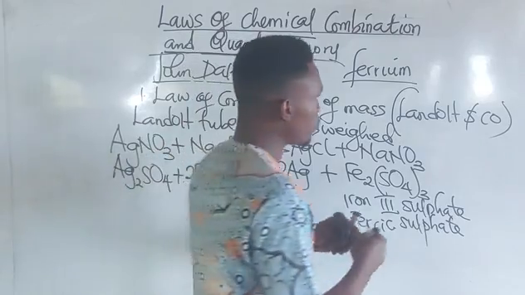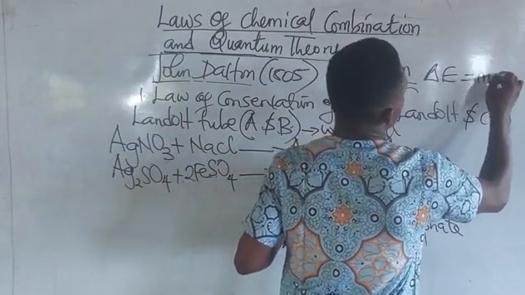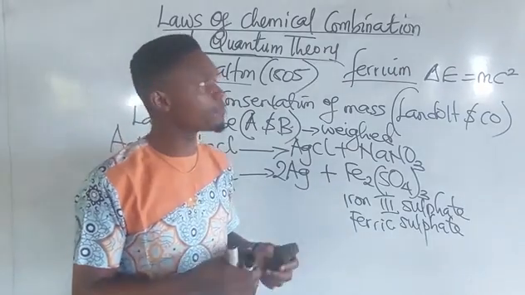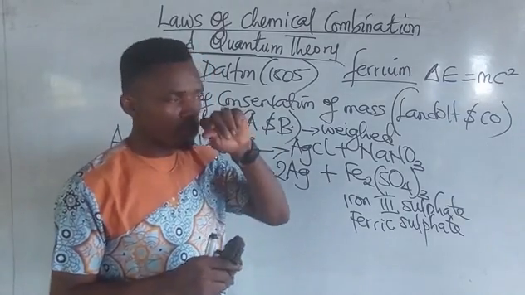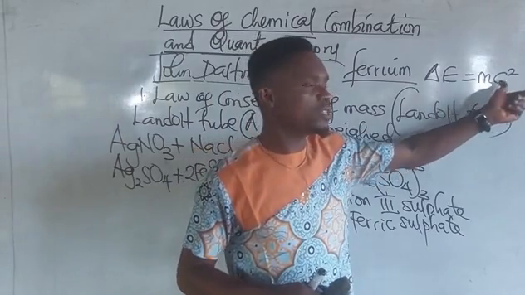It gave a formula: change in energy equals mc squared. To calculate the mass of heat generated in a combustion reaction, use change in energy equals mc squared.